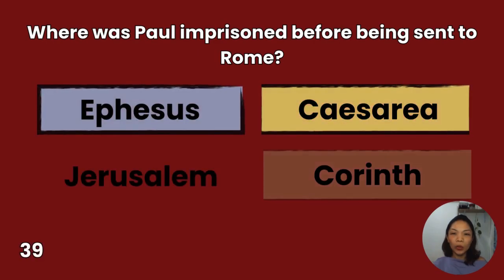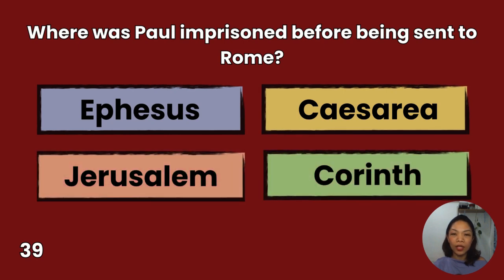39. Where was Paul imprisoned before being sent to Rome? Ephesus, Jerusalem, Caesarea, Corinth. You have 10 seconds to answer.